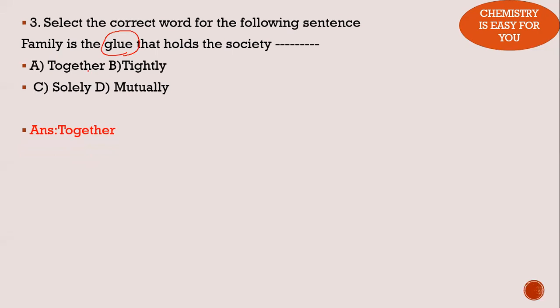In two ways, you can approach these kinds of questions. One, you can think about the meaning of each of these options. Secondly, just find the operating word like glue and try to work out from that particular part. So family is a glue that holds the society together. It does not keep things alone or separate or tight. It's about being together. So option A, together, is the correct answer. I hope you understood the methodology to do these kinds of questions.